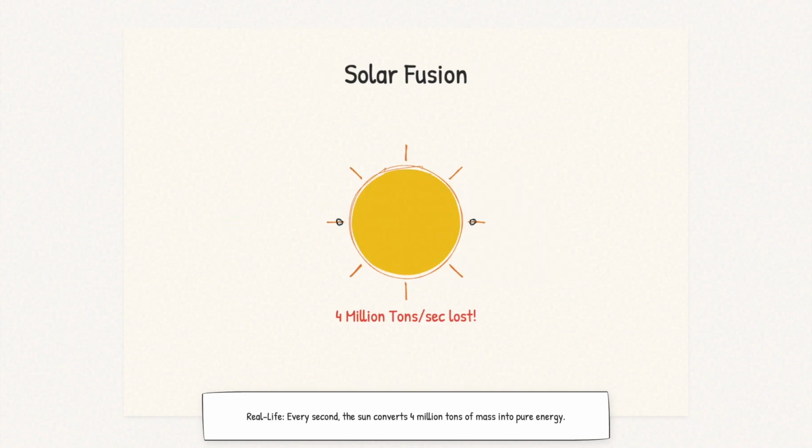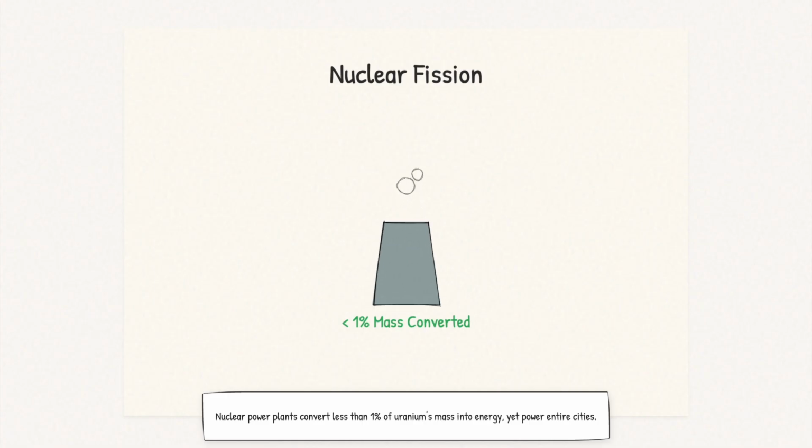Every second, the sun converts 4 million tons of mass into pure energy through nuclear fusion. That's why it can shine for billions of years. Nuclear power plants convert less than 1% of the uranium's mass into energy, yet that's enough to power entire cities.